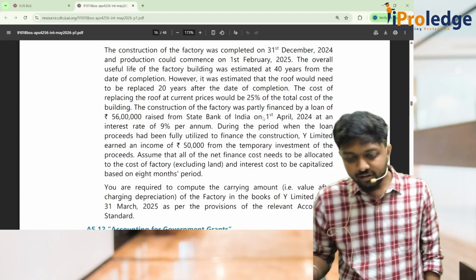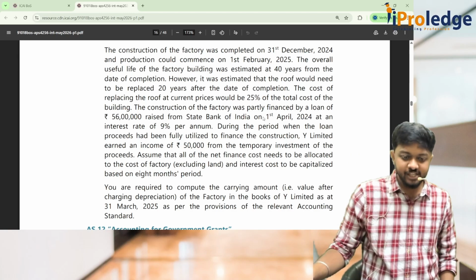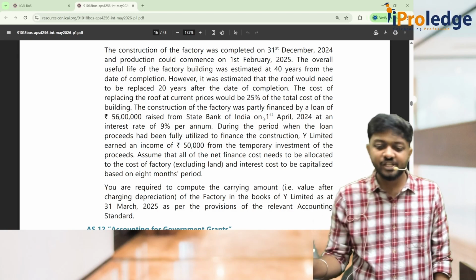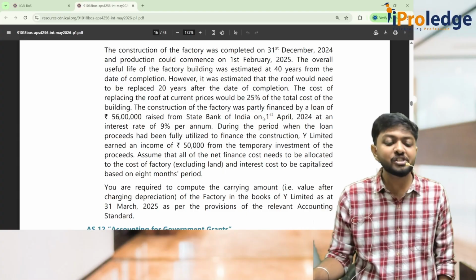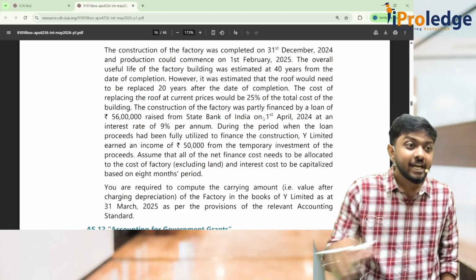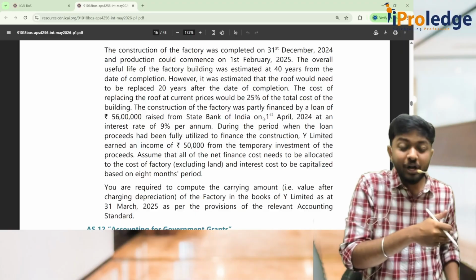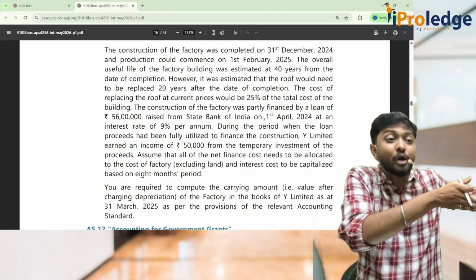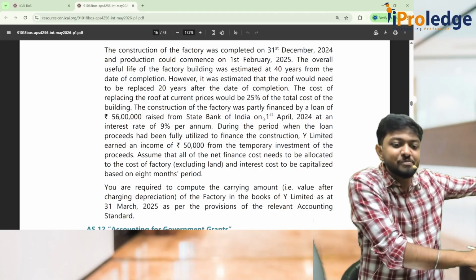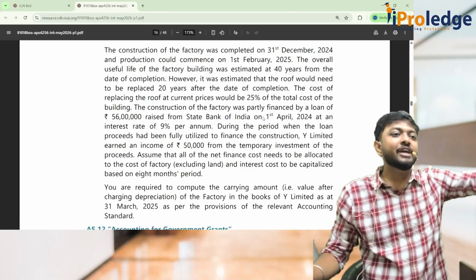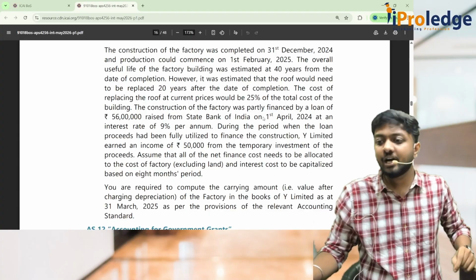During the period when the loan proceeds had been fully utilized to finance the construction, Y Limited earned an income of 50,000 from the temporary investment of the proceeds. What is that? You took the loan, aita, whatever loan money that was not utilized, no, what did you do? You had invested it somewhere, and that investment has got you income of 50,000. What to do about this 50,000?